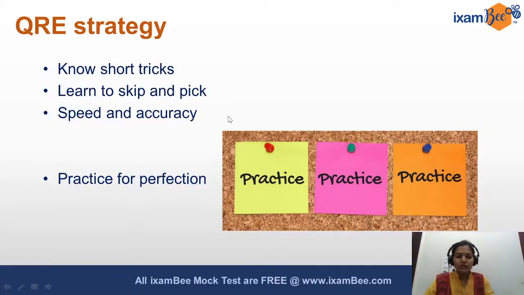That's why I'm saying 1 or 2 hours, depending on what level you are at today in this paper. Out of 7, 6 days you can do, 2 days you can give to English, 2 days to reasoning, 2 days to quant. Again, if you are very good at quant, maybe you can reduce quant to 1 day. If you are very good at English, maybe you can reduce English to 1 day. So depending on what your strength is, you can change that.